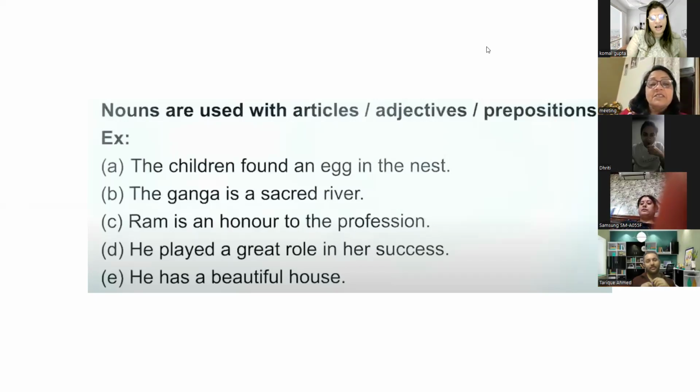Ganga and sacred river. हाँ, see guys, हमने rule क्या करा है? Dhriti is absolutely right on her part because what the rule we have discussed, if any article is coming and after the article, if any word is coming, that becomes a noun. But sacred river is the one part. ma'am, sacred is an adjective. बट हमने अभी रूल क्या डिस्कस करा है गाइस? इफ आफ्टर द आर्टिकल एनी वर्ड इज कमिंग सो दैट बिकम्स अ नाउन. So Dhriti is absolutely right, but still we are challenging her.